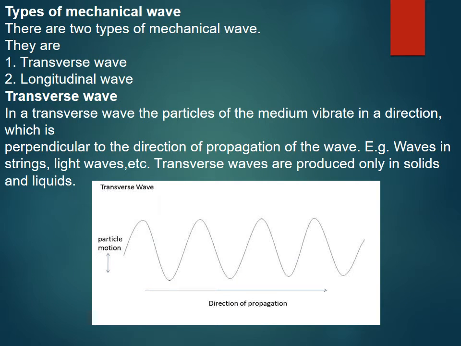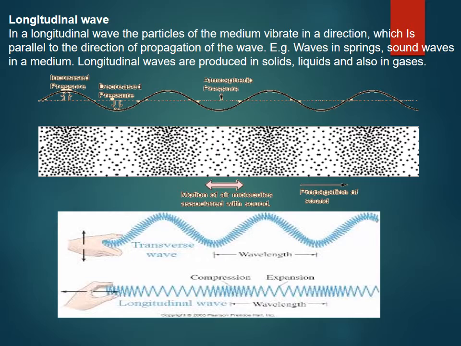Types of mechanical wave. There are two types of mechanical wave. Transverse wave. In a transverse wave, the particles of the medium vibrate in a direction which is perpendicular to the direction of propagation of the wave. Example, waves in strings, light waves, etc. Transverse waves are produced only in solid and liquid.